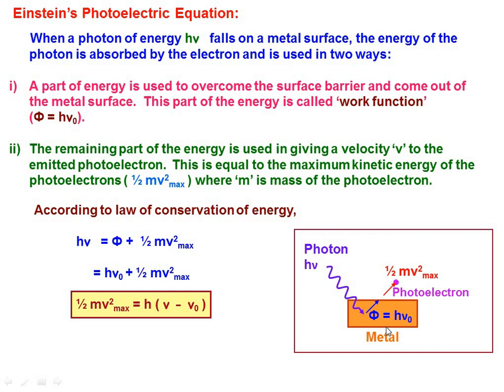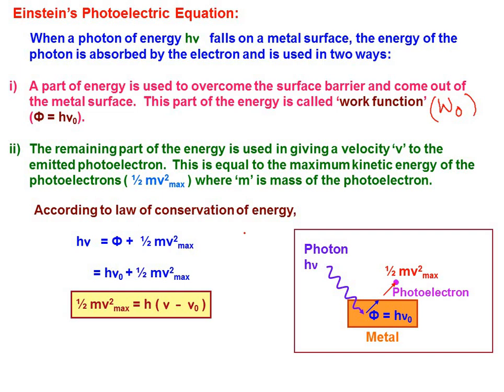And of course, what do we call that minimum amount of energy required to remove the electron from the metal surface? Work function, right? I am denoting it with phi, and sometimes you can also represent this with W naught. Sometimes we represent the work function as W naught or phi, whatever it is, right? Part of the energy is used for that, while the remaining energy of the photon is used in imparting kinetic energy